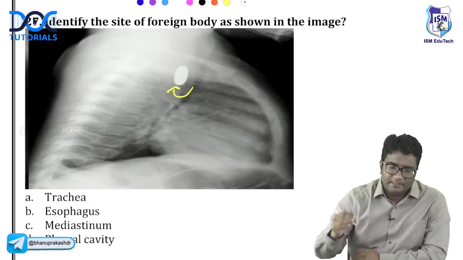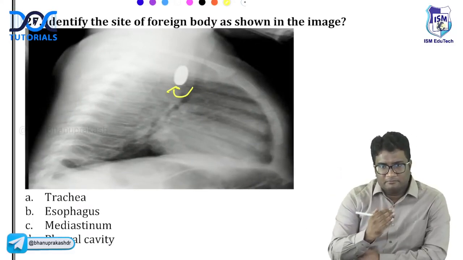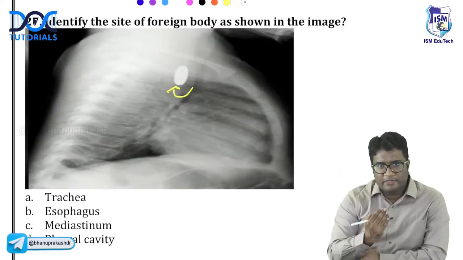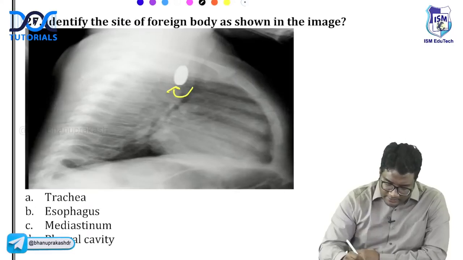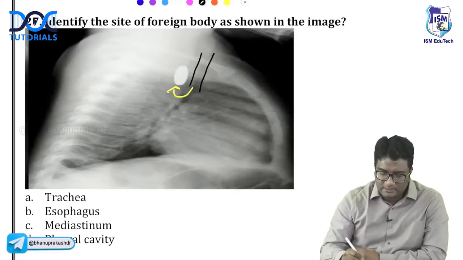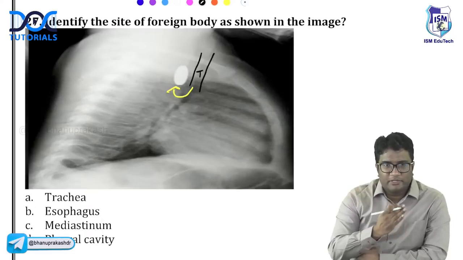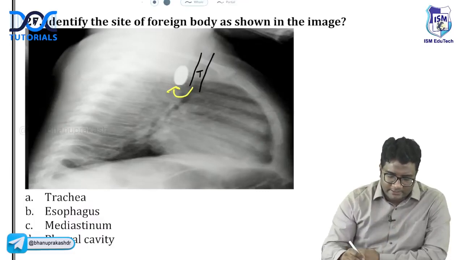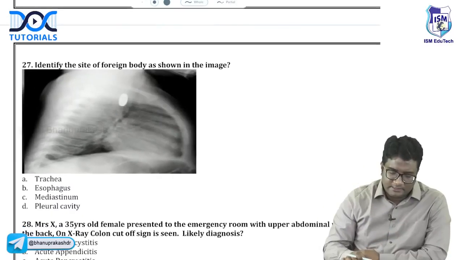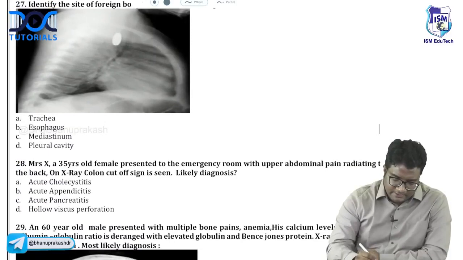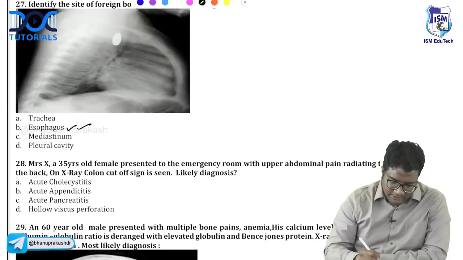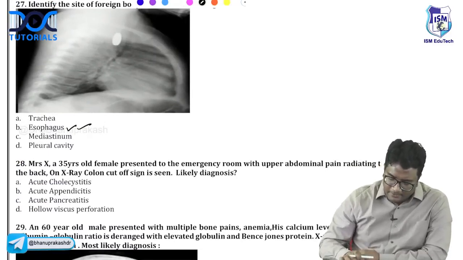You can see here, this is the foreign body that is posterior to the tracheal stripe. This black area is the trachea. Trachea has air, right? So it is posterior to the tracheal stripe. When it is posterior to the tracheal stripe on the lateral radiograph, it is in the esophagus. So this is a foreign body in the esophagus, right? Okay.